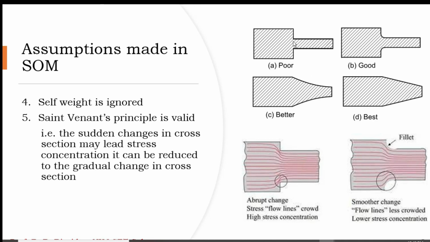Here you can see, this is the first case with a sudden change. Instead of that, if you provide a fillet, it is somewhat better, and if you go on decreasing gradually, it is even better, and this is the best one. Here the area slowly decreases as we move towards the right-hand side. So this is the best design. It should obey Saint Venant's principle, so we have to avoid sudden changes in cross section in the component.